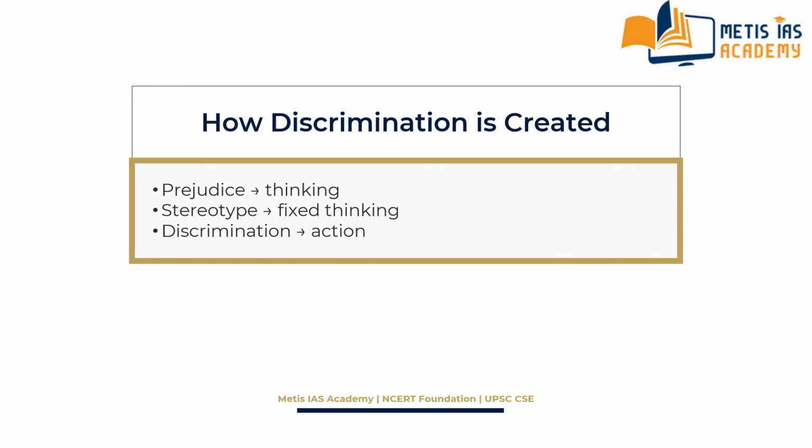UPSC expects you to understand this sequence clearly. First of all, prejudice, wrong thinking. Next, stereotype, fixed thinking. And next, discrimination, action. This is a high yield prelims concept.